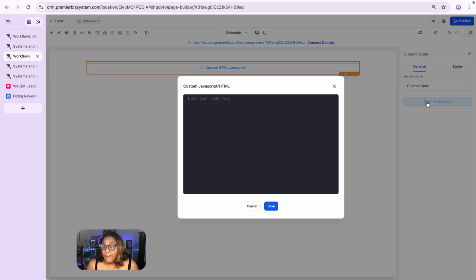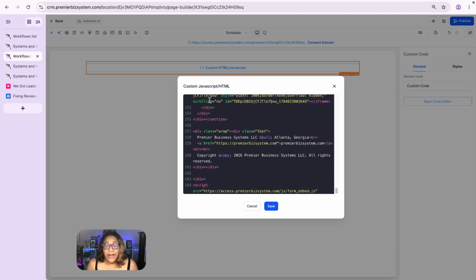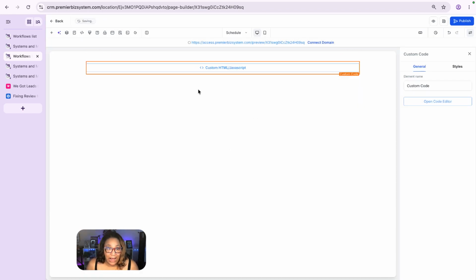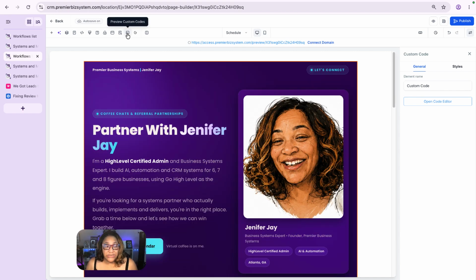What I'm going to do is open my code editor, and I'm going to paste the code that I copied from Claude into here. Now, first of all, that's the wrong email. I'll fix that later. We're going to click save. And so now it's saved the code. Now, in order for you to see it, you have to click this box at the top that says preview custom codes. So click on preview custom codes.